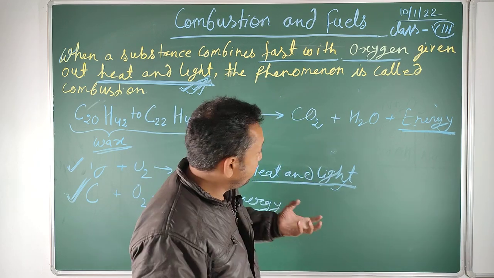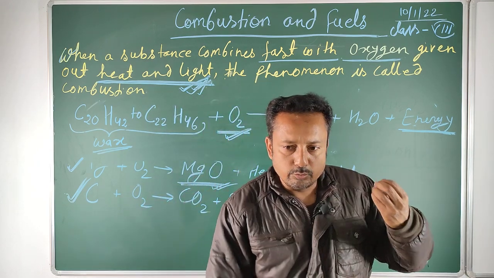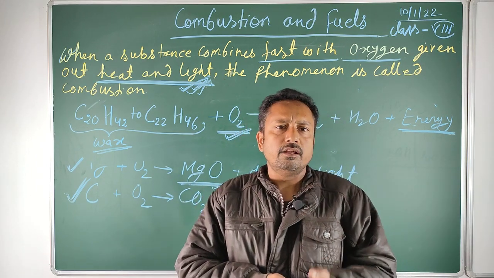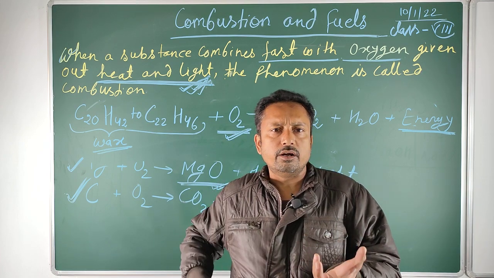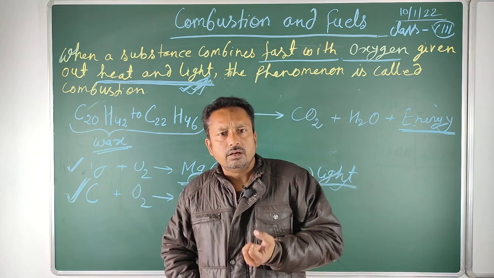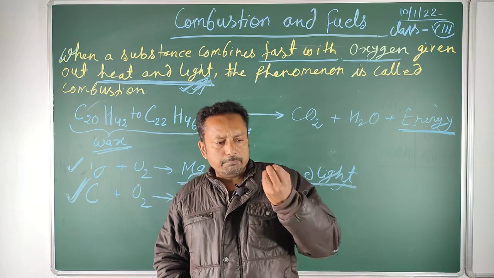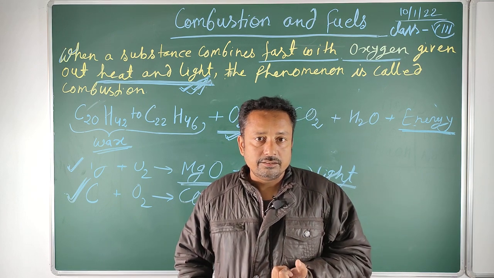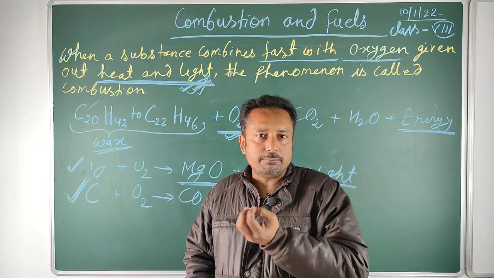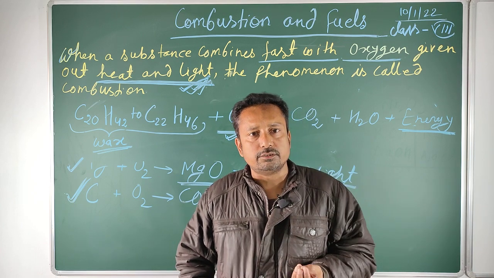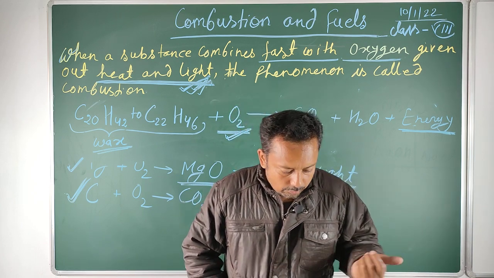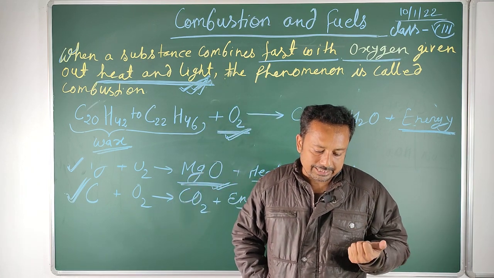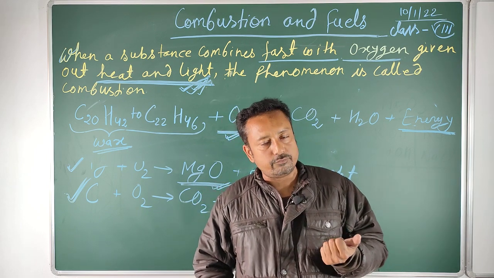Now, if we talk about calorific value, it is the amount of energy released by burning unit mass of fuel. When we burn a unit mass of fuel, either 1 kg or 1 gram, in complete combustion in the presence of oxygen, the amount of energy released is known as its calorific value. Or we can say that the amount of heat given out by a unit mass of a fuel on complete combustion in air or oxygen is known as its calorific value.